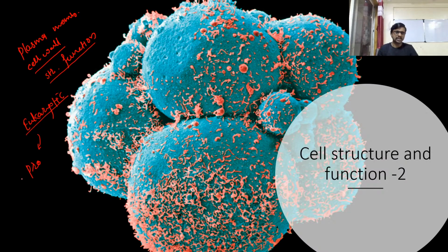So a prokaryotic cell is always without membrane bound organelles. That's why each and every enzyme is exposed to the cytoplasm and the cytoplasm is exposed to the DNA. So there is no compartment inside the cell. But in a eukaryotic cell, you know that there are different compartments involved in different functions.